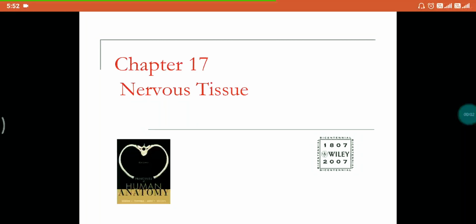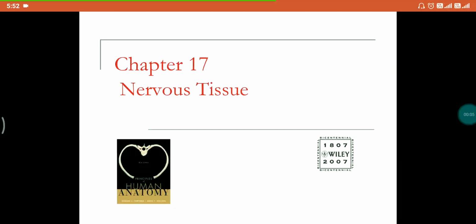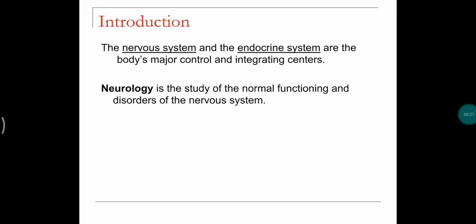Hello friends, in this video lecture we are going to learn about nervous tissue. Tissue means a group of cells which are organized to perform a single unique function. And this nervous tissue is found mainly in which type of system? It is found mainly in the nervous system. So let us move into the details.